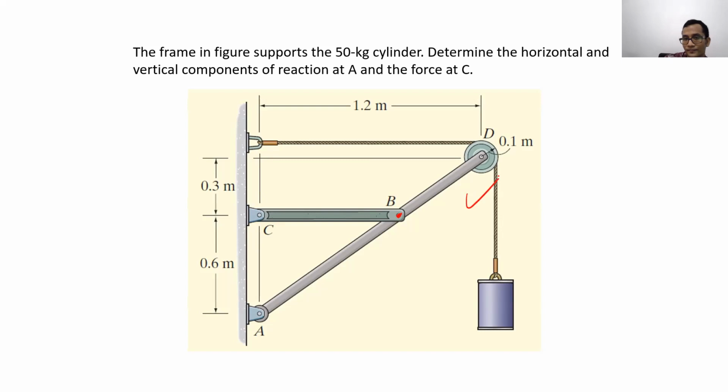And besides that, for member BC, the force is only happening at both ends. That's why member BC is a two force member. As usual, we can replace a two force member with only one force in the same line of action, like that. So later, this particular member, we can replace it with just one force in the same line of action, like this.